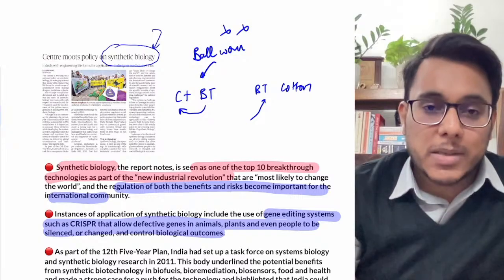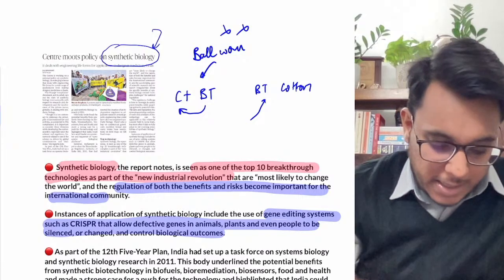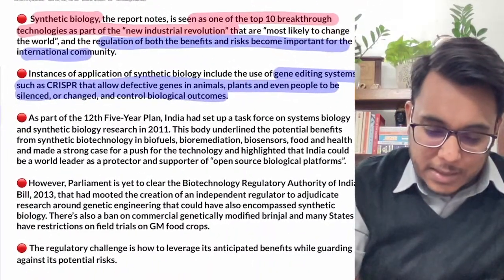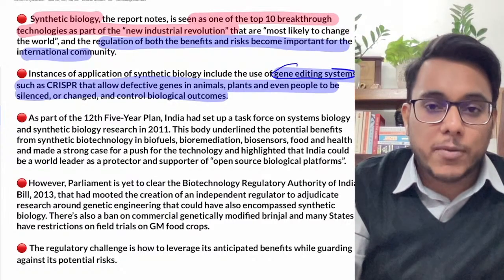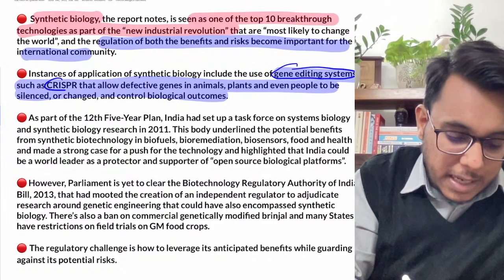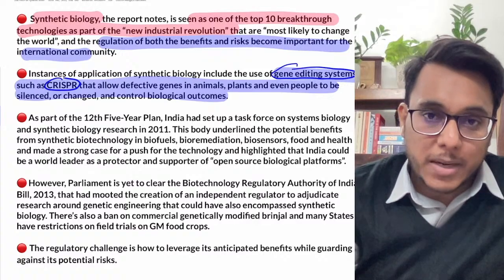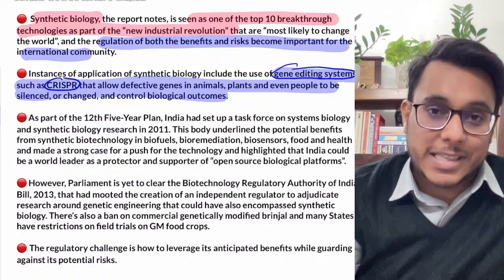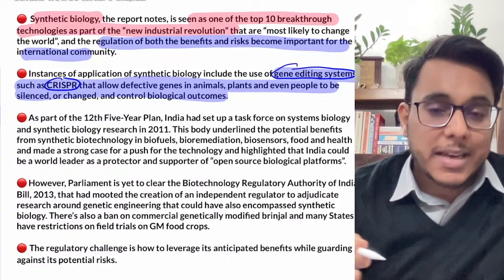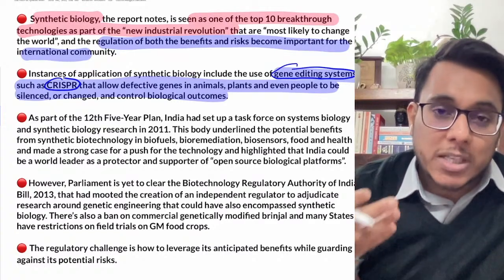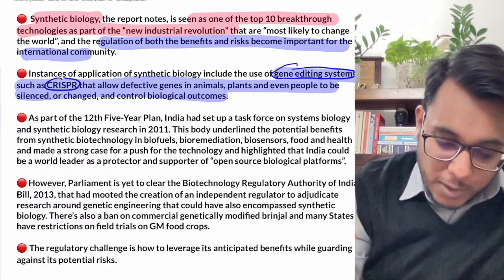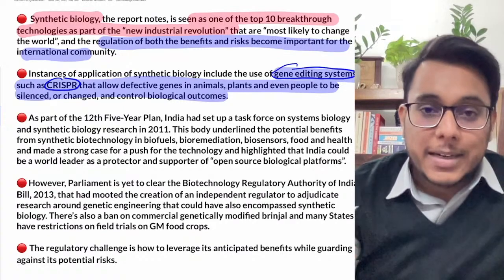Then there are other purposes of synthetic biology as well. There are gene editing systems that have evolved over the years. You might have heard of CRISPR technology. In CRISPR technology, Cas9, which is a type of protein, is used as a molecular scissor. By this, we can go for DNA editing.